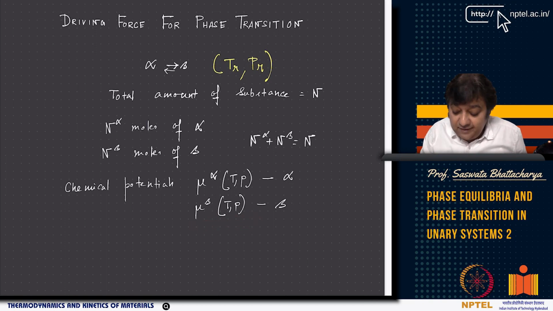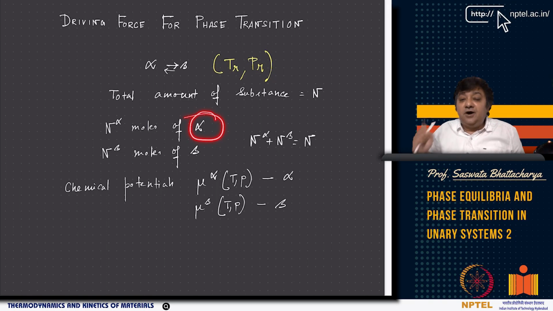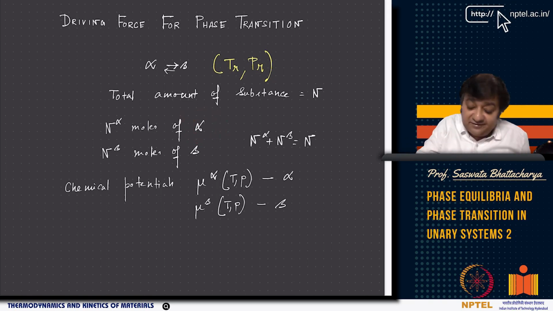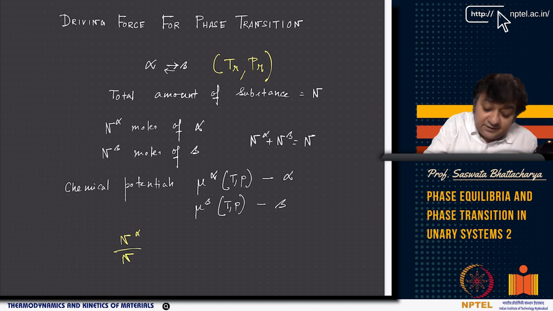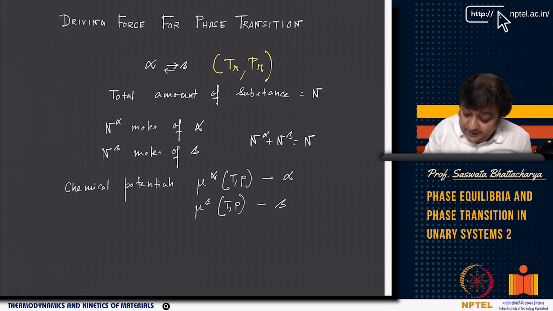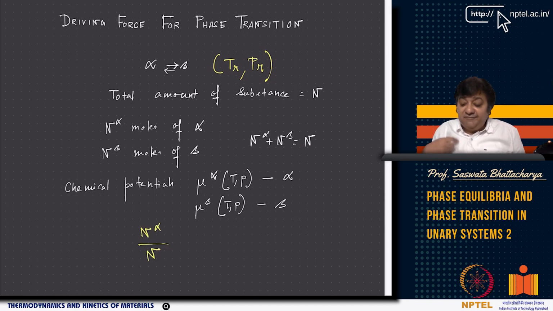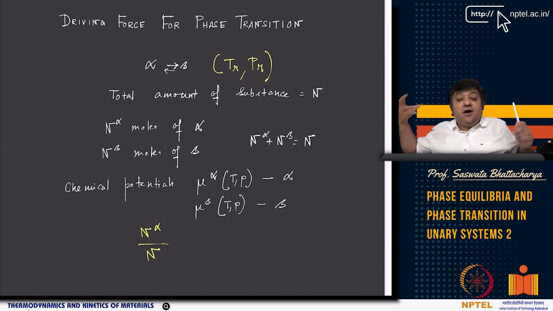So, n alpha is the amount of alpha phase in moles. Remember, this is not a component. So, basically, I know the total amount, which is n. So, n alpha by n, this quantity signifies a fractional quantity, that is a quantity which is basically the amount of alpha in terms of mole fraction.